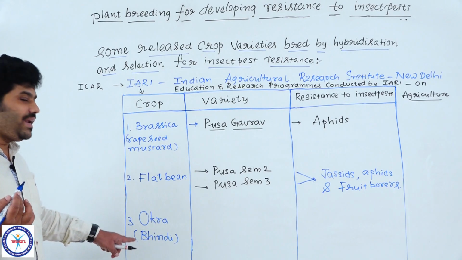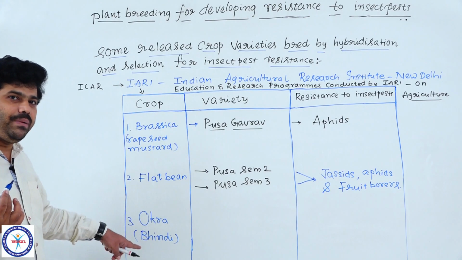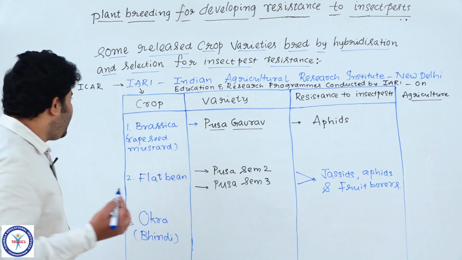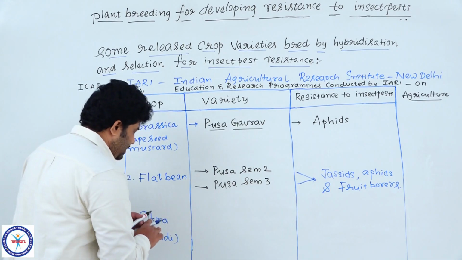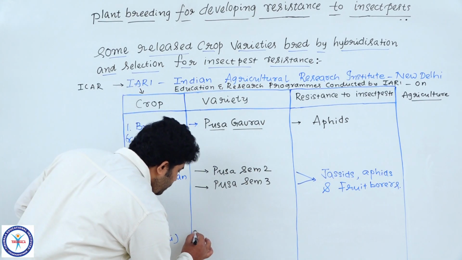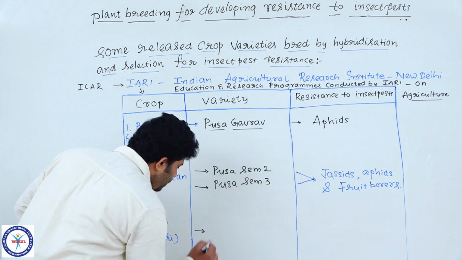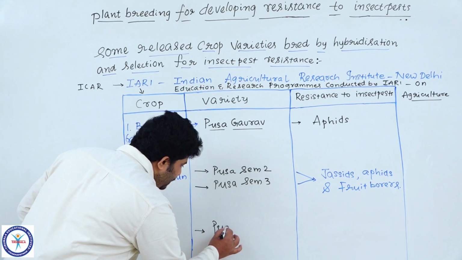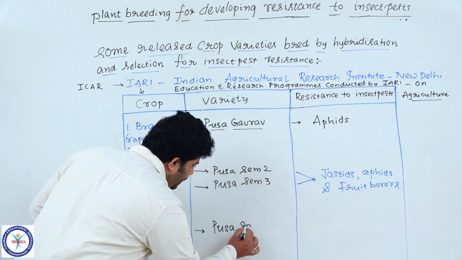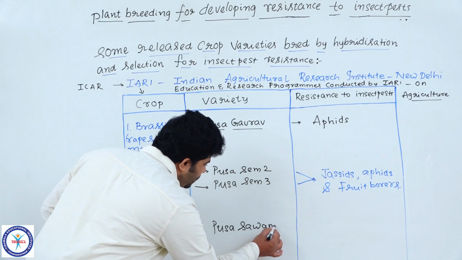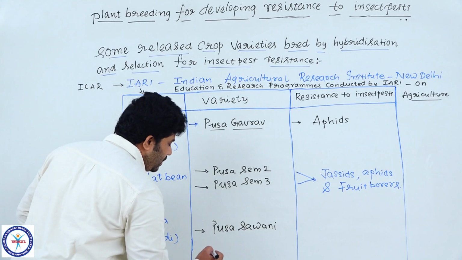So here, Vakra. What are the varieties we see in the same crop, Vakra or Bhindi? New varieties given by IARI, that is Pusa Sawani. Say all of you what it is. Pusa Sawani.